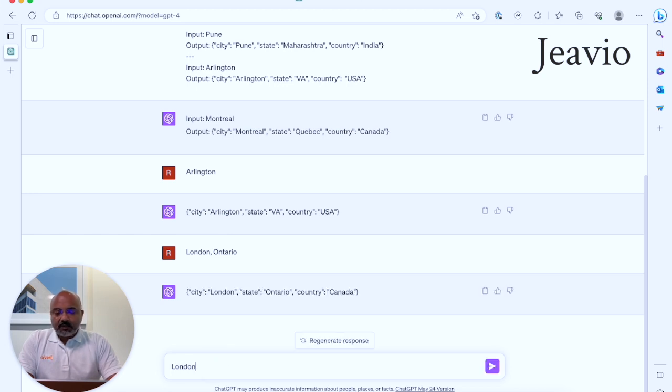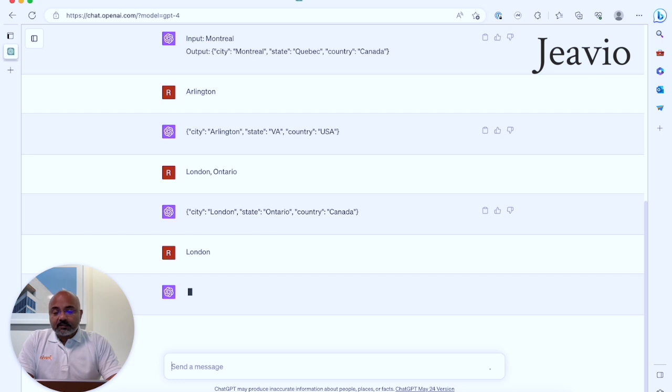But if we just give it London, it'll give us London, England, because London, England occurs more often than London, Ontario. These are the types of nuances that we need to think about when using large language models for doing these types of data normalization and processing tasks.